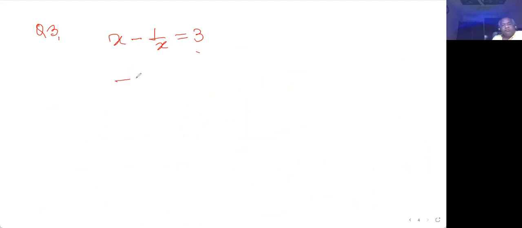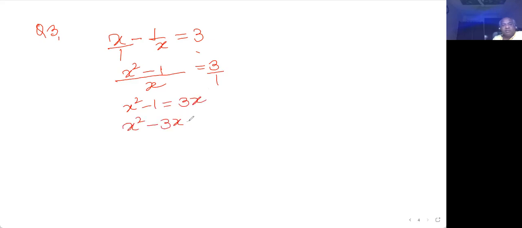So what I do, take LCM x, write 1 here to make it more simplified. x square minus 1 equal to 3, and on cross multiplication I am getting x square minus 1 is 3x, and express it in standard form. x square minus 3x minus 1 is 0, and now you can follow either method, whichever you like.